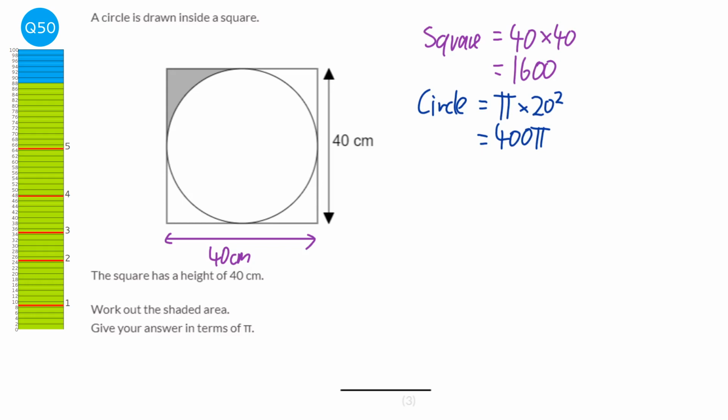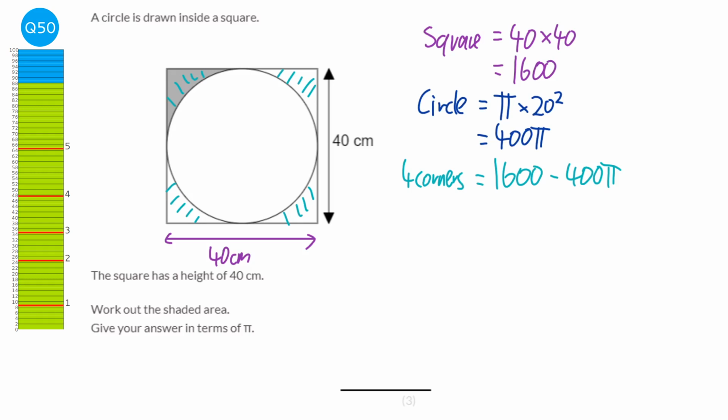Now next we're going to work out all of the corners, so that includes these 3 here and this one. So I'll say, like, 4 corners, just to try and explain to the person marking my exam what I'm doing. And to do that, we're just going to do the square, take away the circle. So 1,600, take away 400 pi. Now we can't actually do anything more than that. That is our answer, so we just leave it at that.